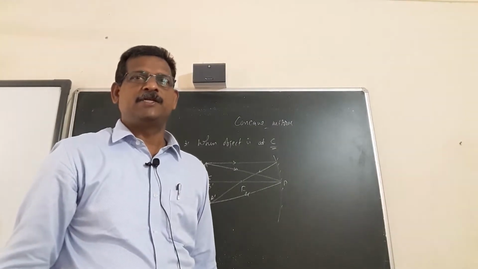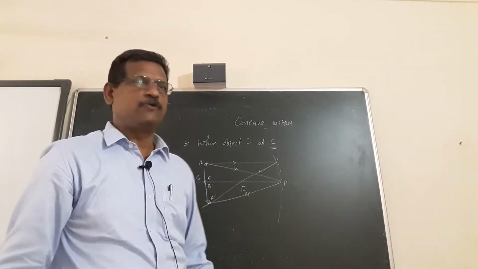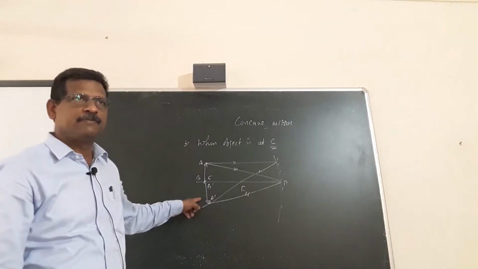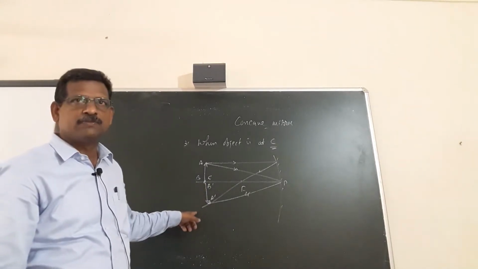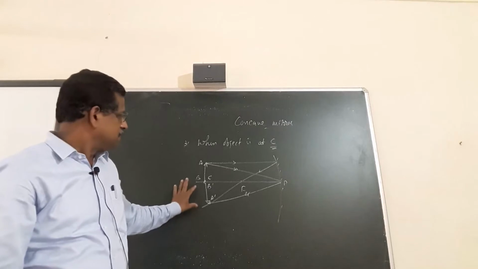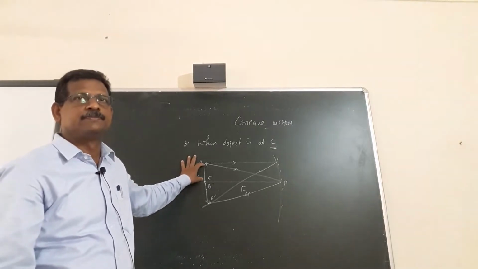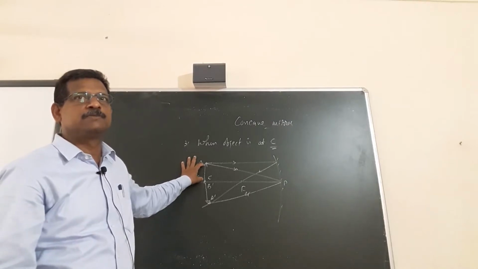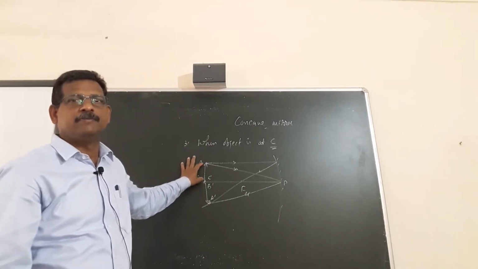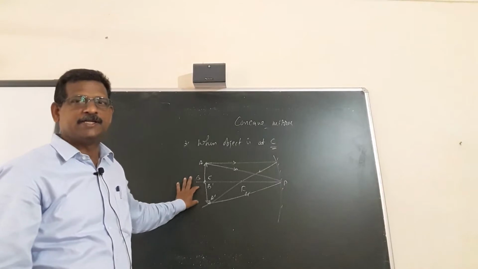So A dash B dash is formed. The image is formed at C itself. It's a real, inverted image. The size of the image is the same as the size of the object. If the height of the object is 10 centimeter, then the size of the image will be 10 centimeter.